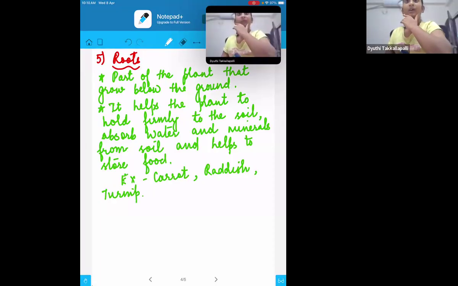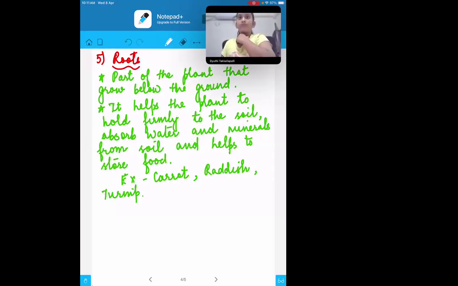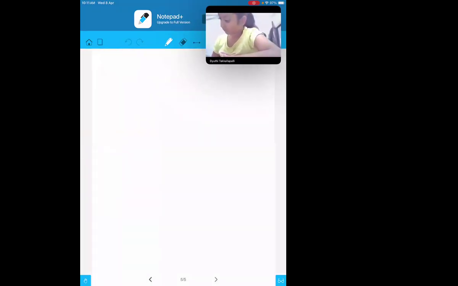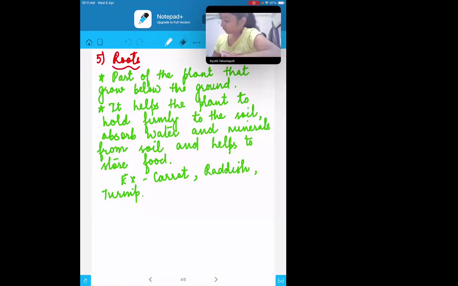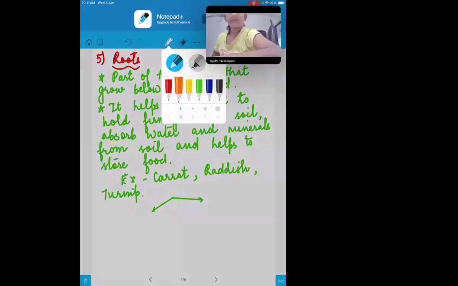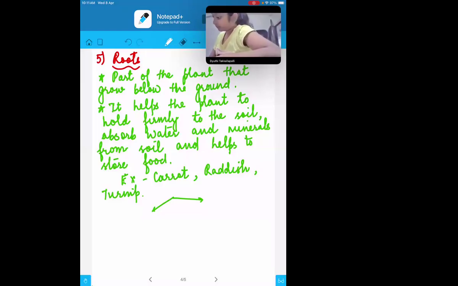Ma'am, in yesterday's homework there was a question on onion. I think it was the third one. I kept it as root. That is wrong, actually. We will be discussing those answers as well. So onion is basically an underground stem. For example, carrot, radish, and turnip are all roots which store food. Now here we have two types. Can you tell me what the two types of roots are?